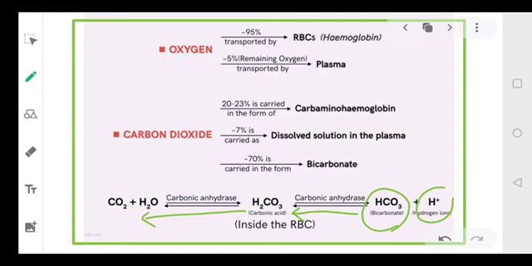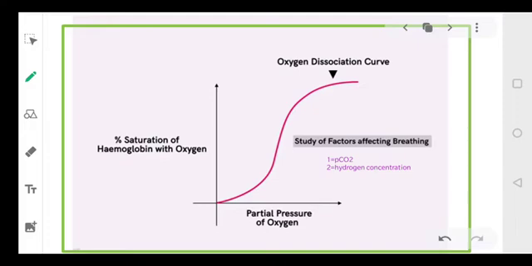And once it reaches the alveoli, the bicarbonate ions will produce carbonic acid back and then they will release carbon dioxide. So both these reactions are reversible reactions. First they happen in one direction, then the reverse happens. Clear, students?